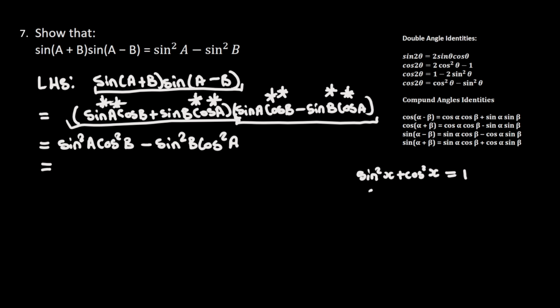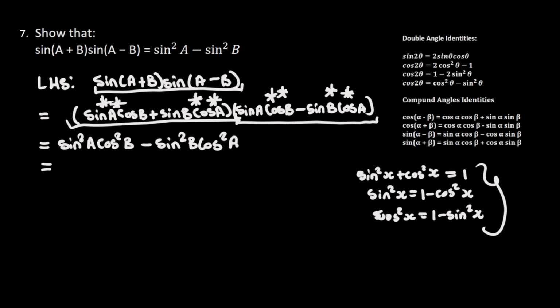Right? So it basically means that sin²x is equal to 1 minus cos²x, and that cos²x is equal to 1 minus sin²x. Do not worry, there's no need for you to remember or memorize these formulas, because you'll be given them at the back of your question paper.